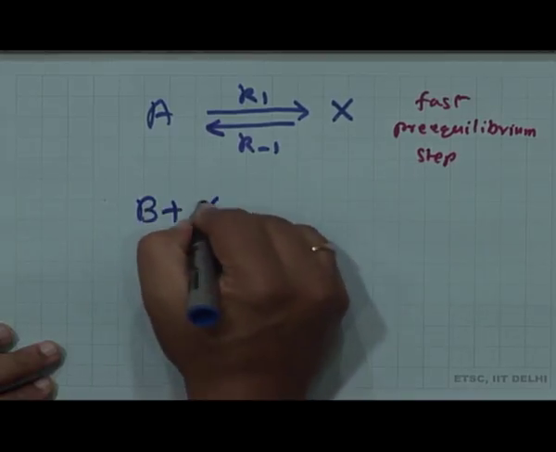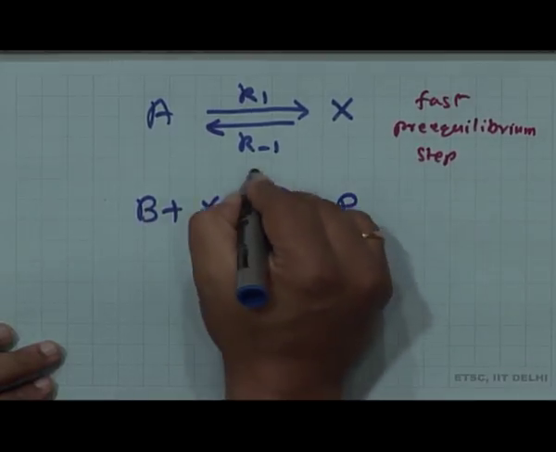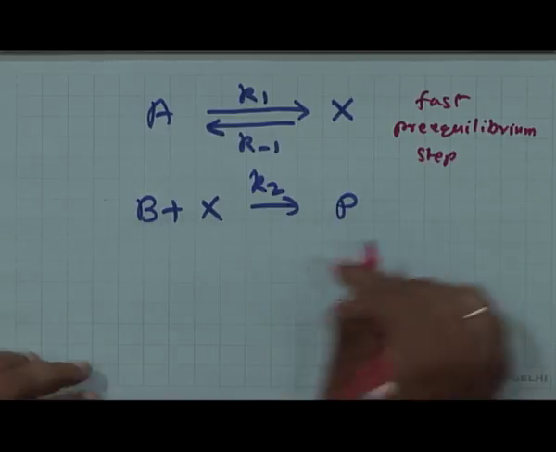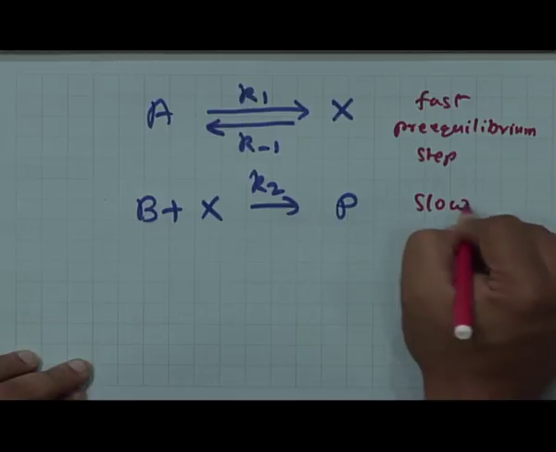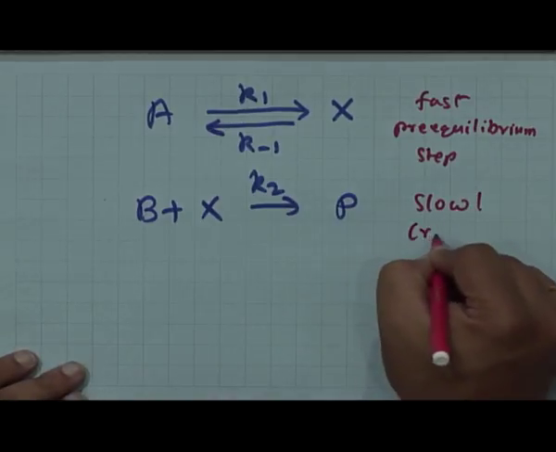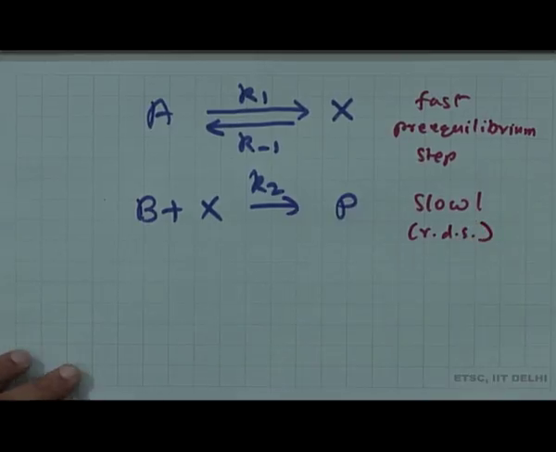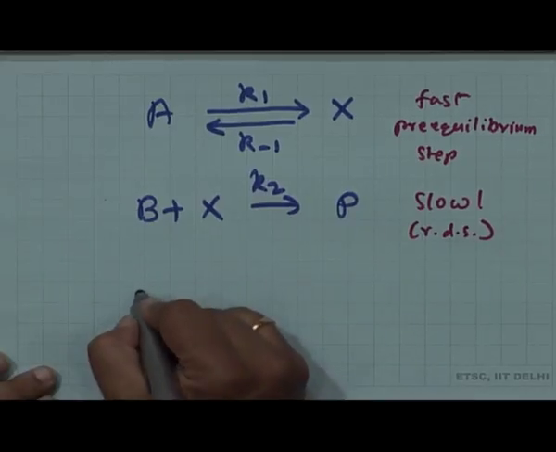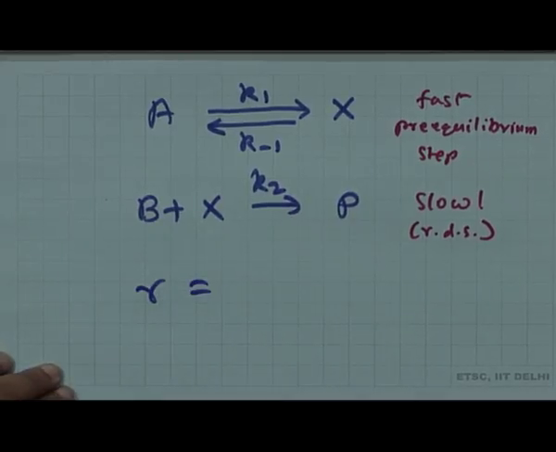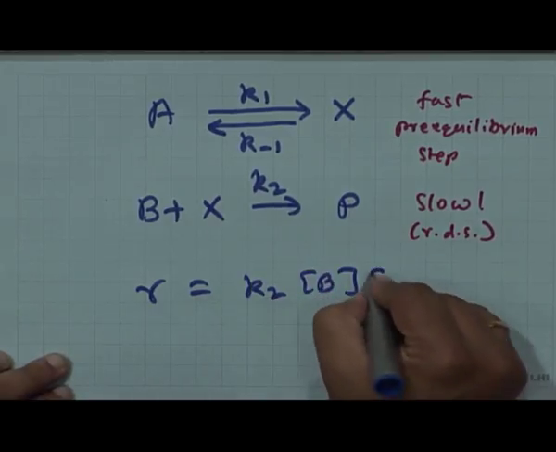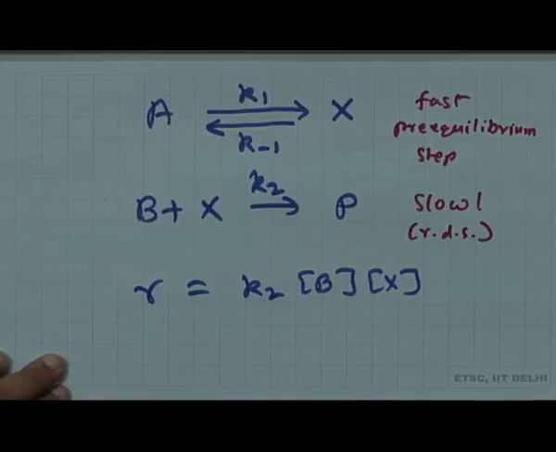B plus X going to P, and this is K2. And remember, because this is the slow step or the rate determining step, which many books you will see will write as RDS, the rate law is K2 times B times X, as we had written in the previous slide.